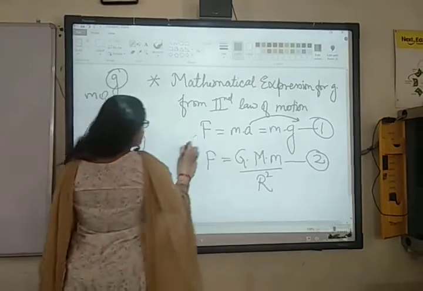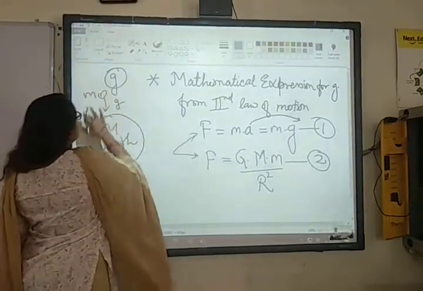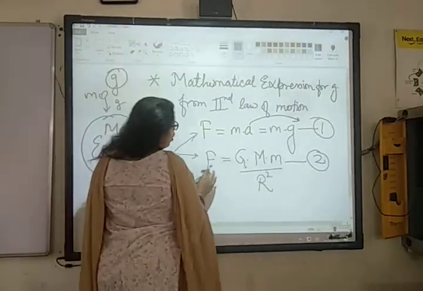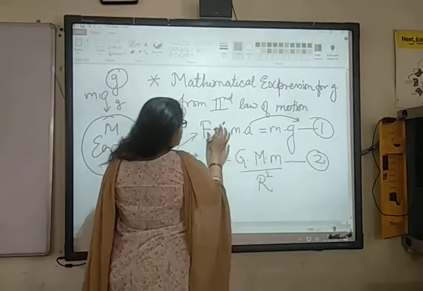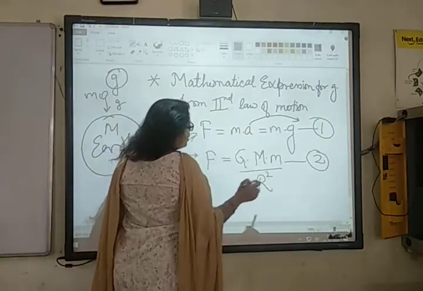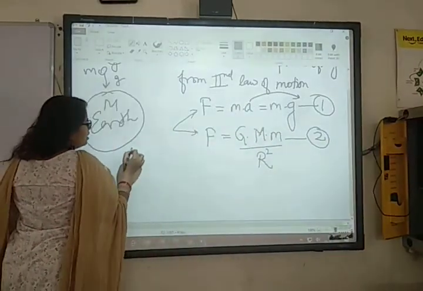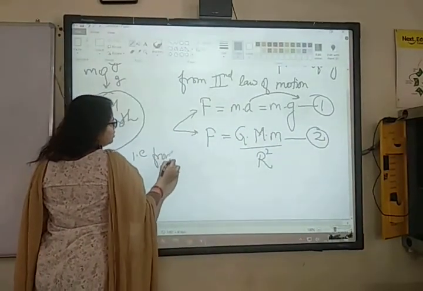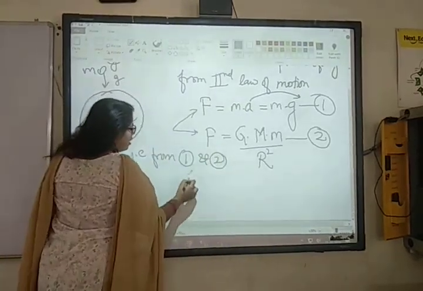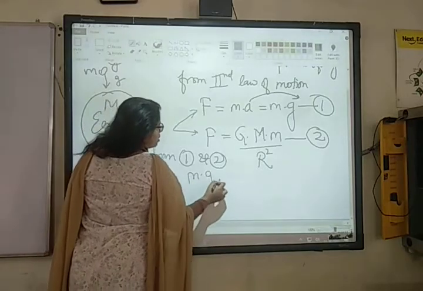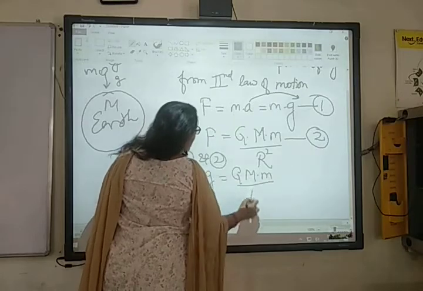Now since these two forces are the same force, because the only force exerted on this body was the universal law of gravitation, which is also given by second law of motion, तो हम क्या करेंगे? We will equate these two equations. From 1 and 2 we will write mg is equal to G into M m upon r square.